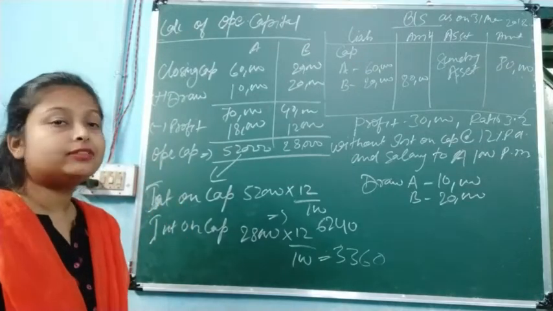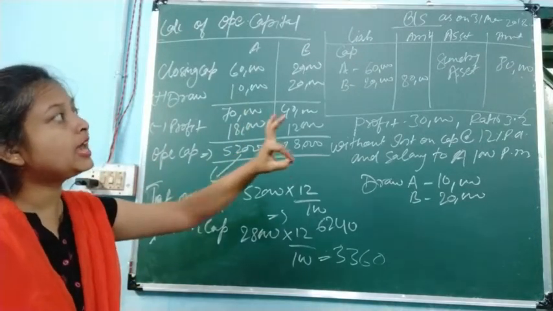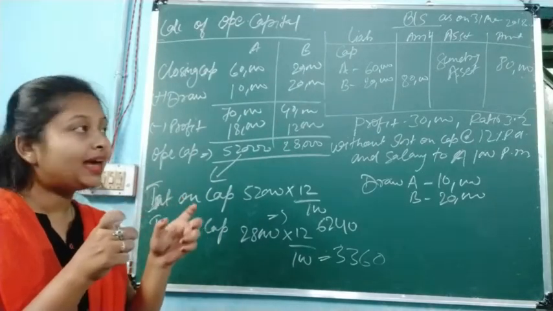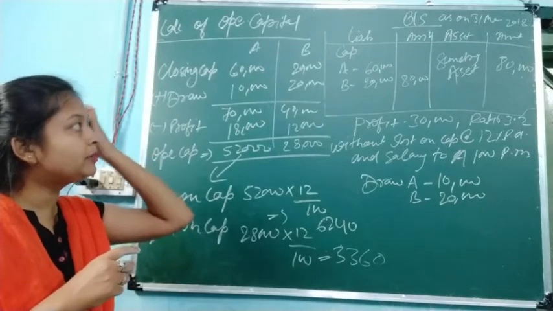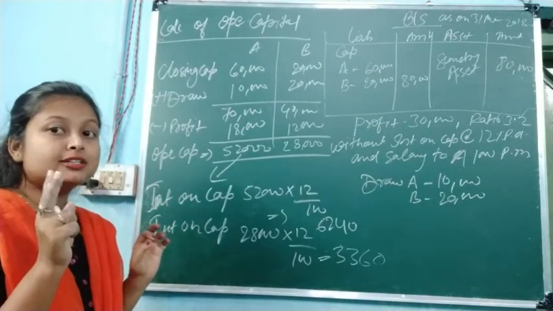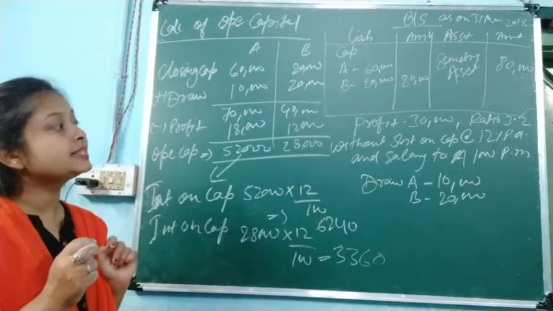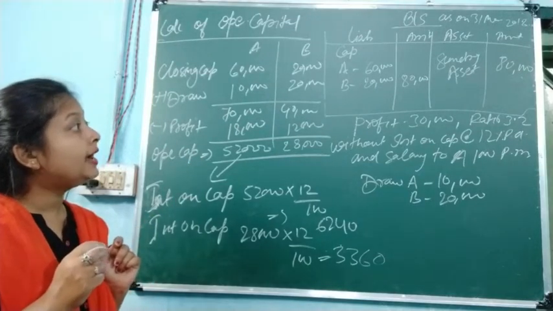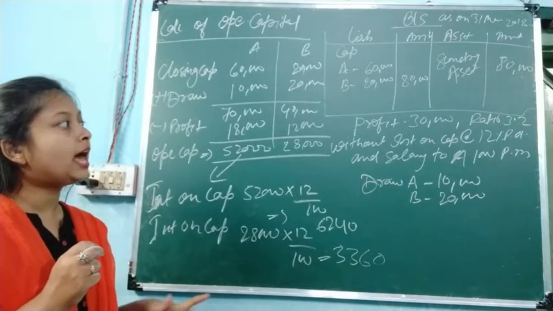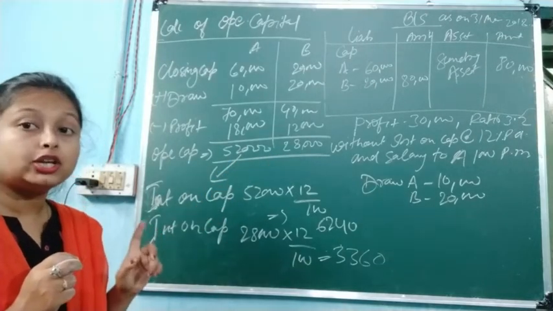So one question I have taken. In that question, the balance sheet is as at 31st March 2018, the ending balance sheet, the end of the year. The balance sheet comprises liabilities in capital. Two partners are there, A and B. Their capitals are 60,000 and 20,000, and assets are 80,000. And in this question it is told that profit is 30,000,